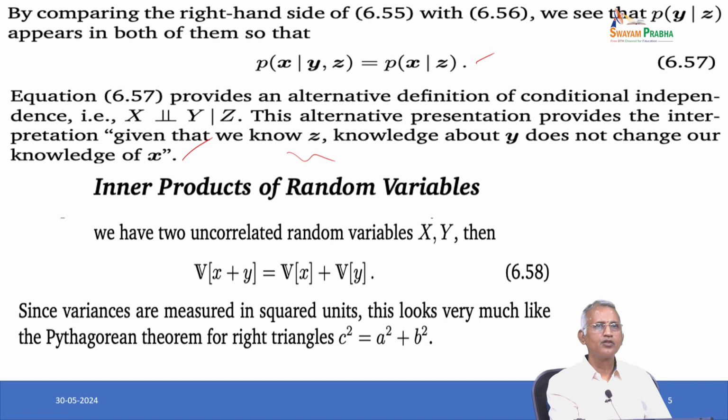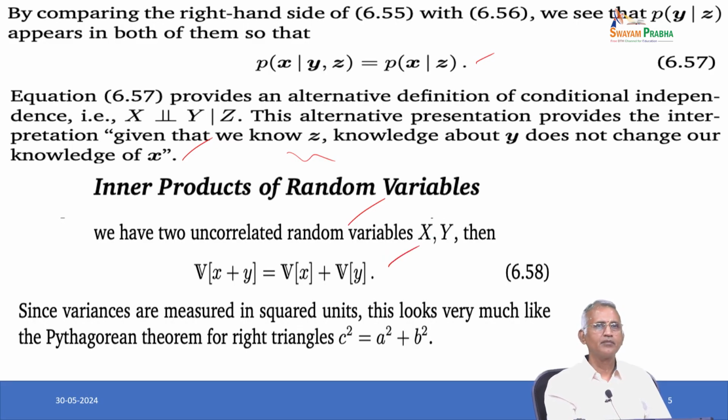Now, we will go to the inner product of random variables. We already discussed the inner product in unit 2, and now we mix it together with random variables. So, if we have 2 uncorrelated random variables x comma y, then V of x plus y equals V of x plus V of y.